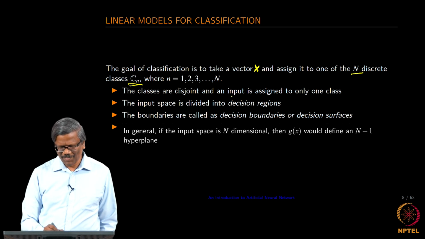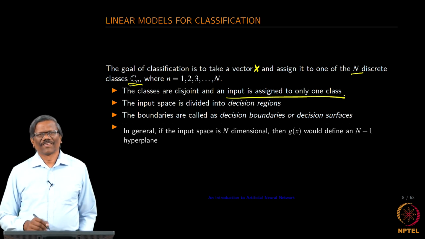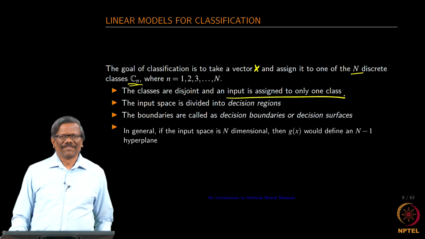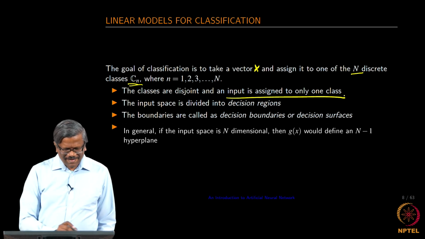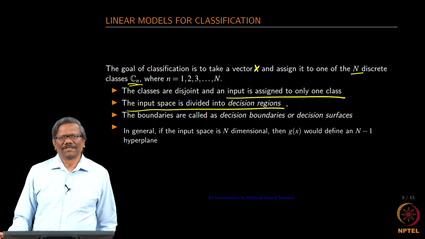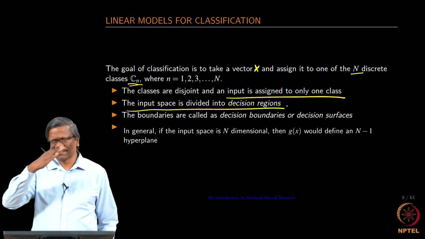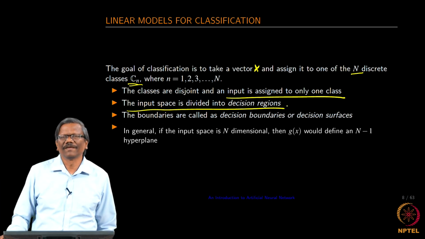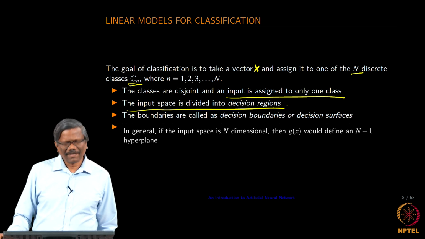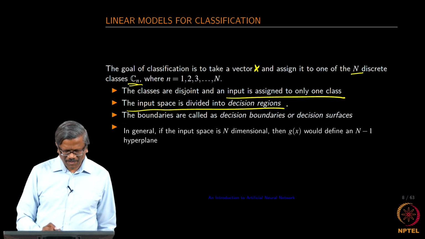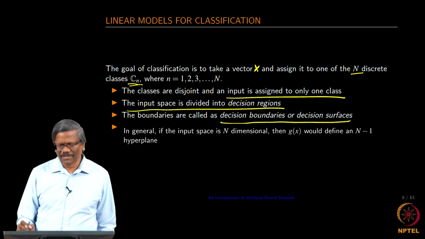This is something we should be aware of. The input space is divided into decision regions. The region that we had shown, where the classifier had created that 1D line, is our decision region. The boundaries are called decision boundaries or decision surfaces.